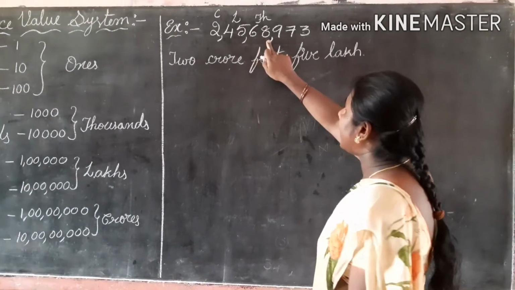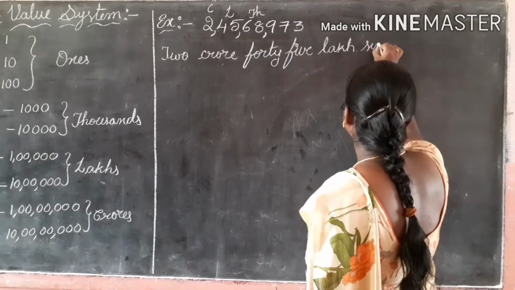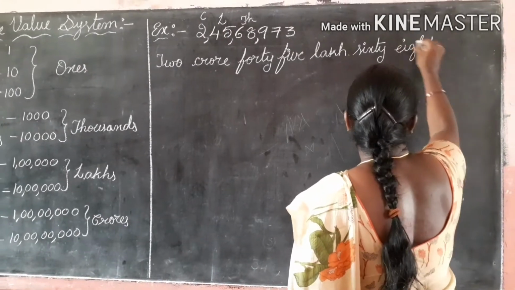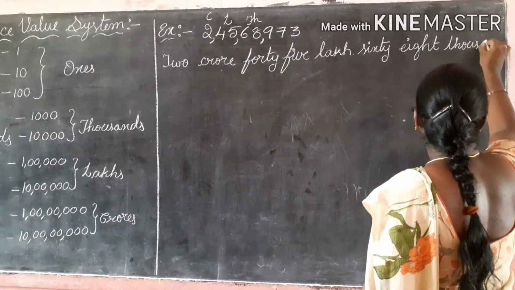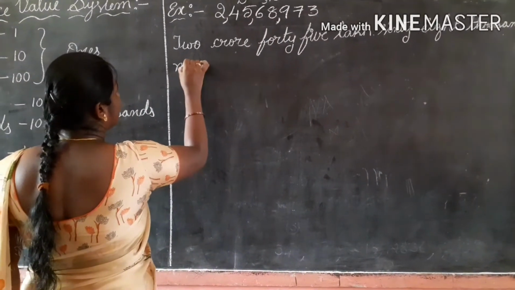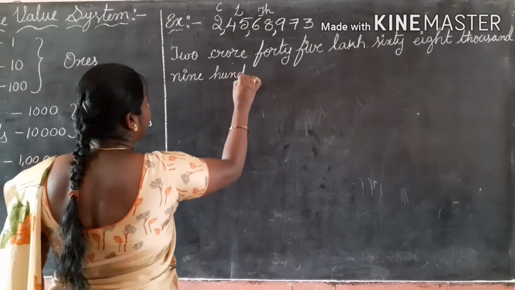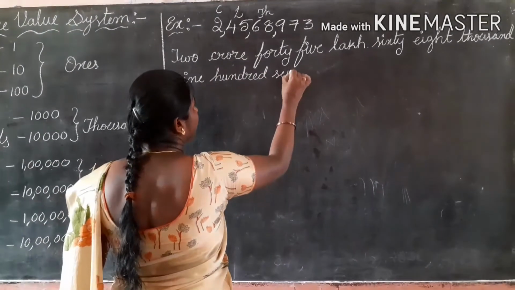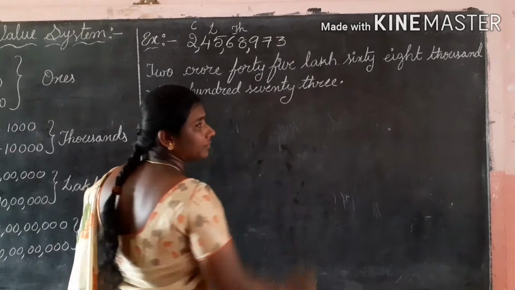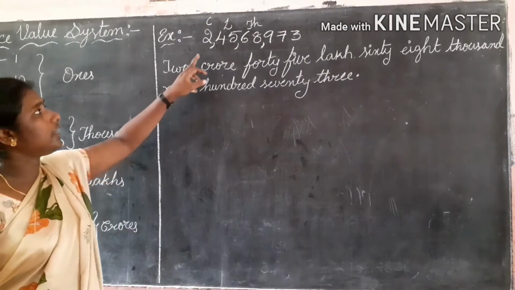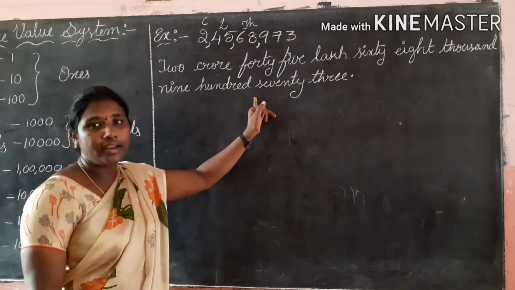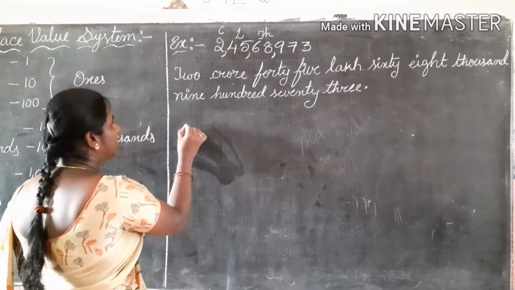Next, 68. In which period is it? Thousands period. So 68,000. 68,973. Now see: 2 crore, 45 lakh, 68,973. Shall we do one more example?